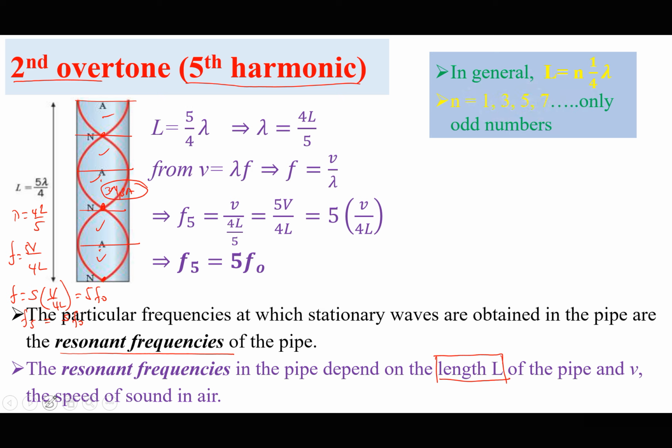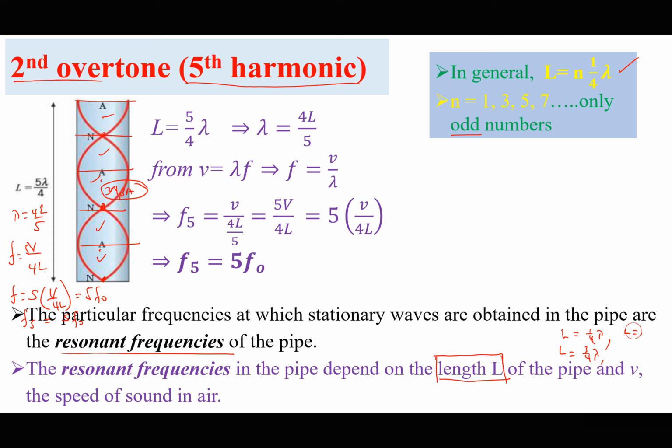However, in general, the length is going to be equal to n times a quarter of a wavelength, where n is only going to be an odd number. You note that very carefully. For the first one, L was a quarter of a wavelength. For the second one, L was 3/4 of a wavelength.